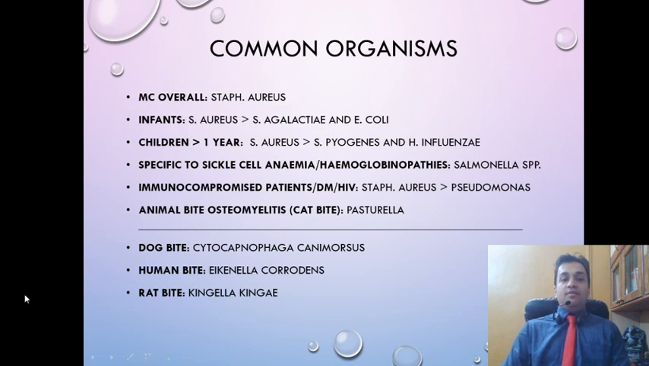Now, the reason that I have drawn a line between these last three and the others is because for the last three, that is dog, human, and rat, the research papers which give these organisms say that cellulitis following dog bite or human bite or rat bite has these species respectively. Osteomyelitis after these has not been reported, and the literature about it is very scarce. However, if a specific organism is asked, this is the answer.